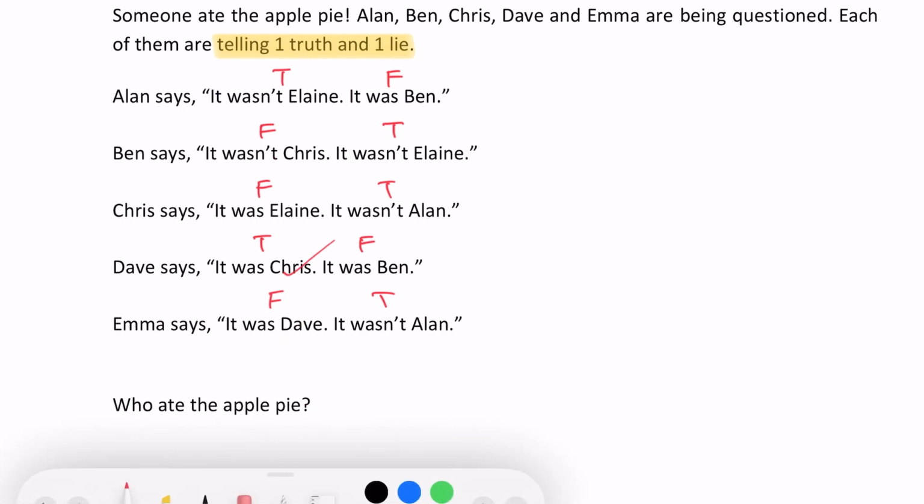So after studying all the statements, we realize that the only possible answer is Chris. That means Chris is the culprit.